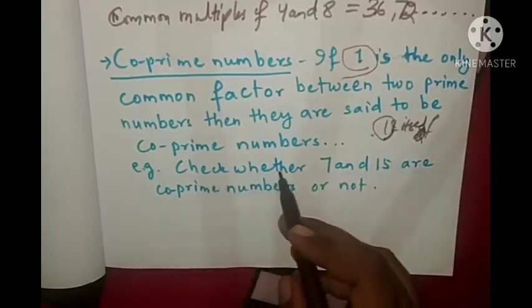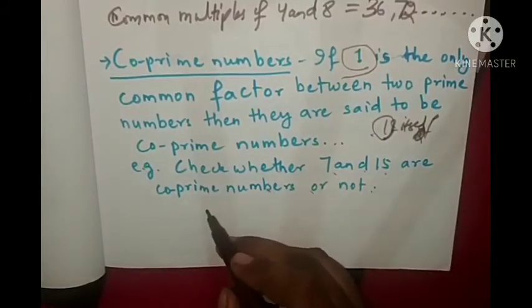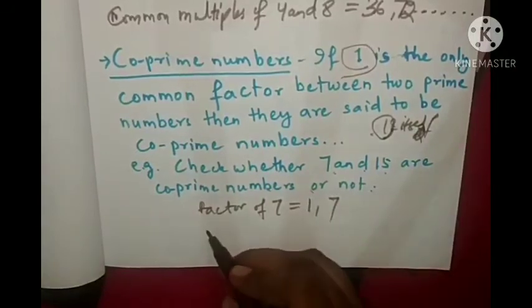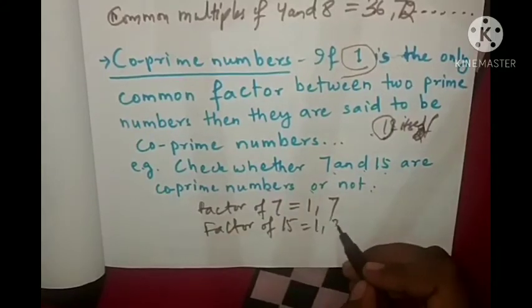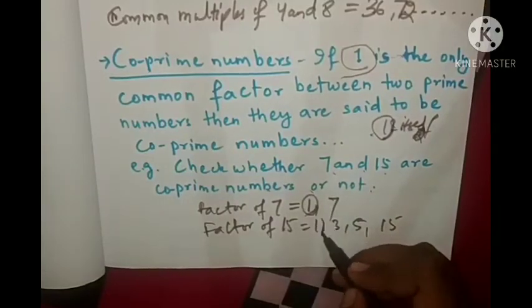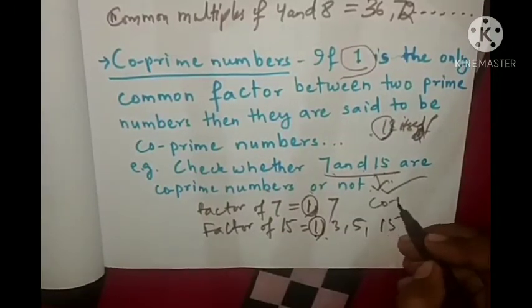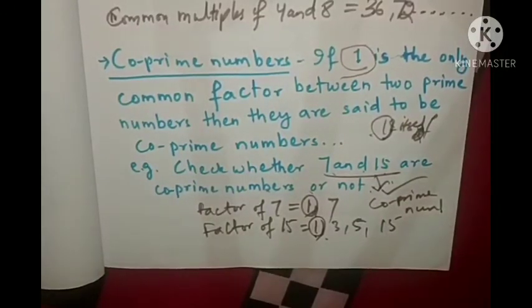Like that, check whether 7 and 15 are co-prime numbers or not. Look, the factors of 7 are 1, 7. And factors of 15 are 1, 3, 5, 15. Look here. What is the common factor between them? 1, only 1. That's why 7 and 15 are co-prime numbers. Like that we can find out the co-prime numbers also.